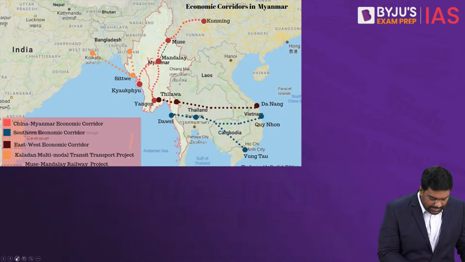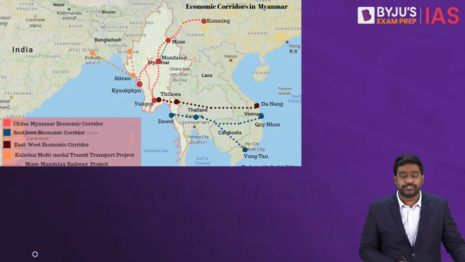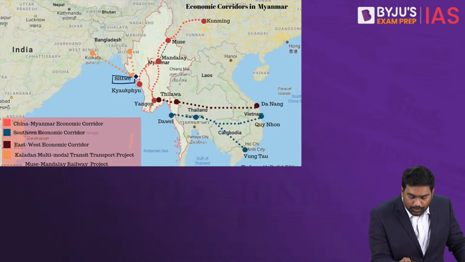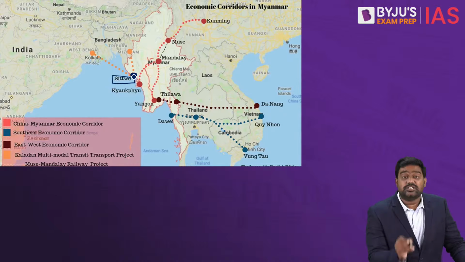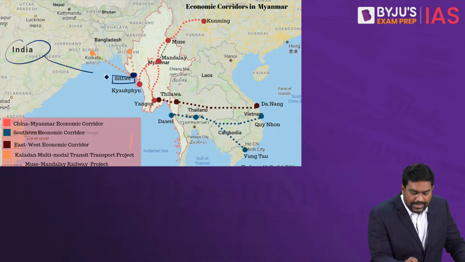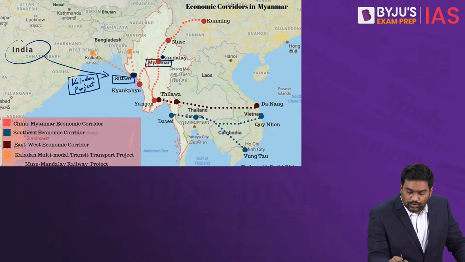Now, if you look at Myanmar, there are several important port locations. For example, the Sittwe port over here. The strategic Sittwe port has been developed by India as part of the Kaladan multimodal transit transport corridor project to connect with Myanmar and to create an alternate route to India's northeast.